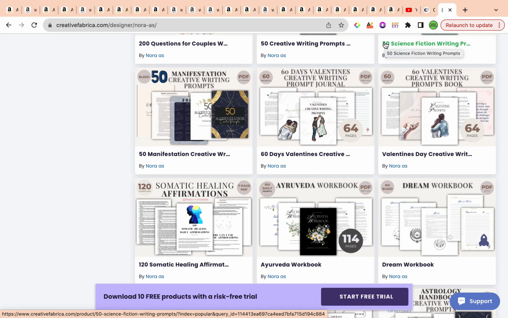If it's something that you're looking for, to be able to use one of these prompts, either the ones that I personally made or any other journal creative writing prompt available in Creative Fabrica by any other seller, that will really help to serve as a shortcut for you. All you would need to do is upload the full PDF file to Canva, Affinity Publisher, or Photoshop, whatever tool that you use, and then slightly change around the font, the image, make it a little bit unique and re-upload to Amazon KDP.